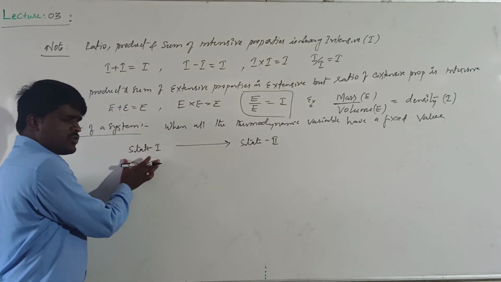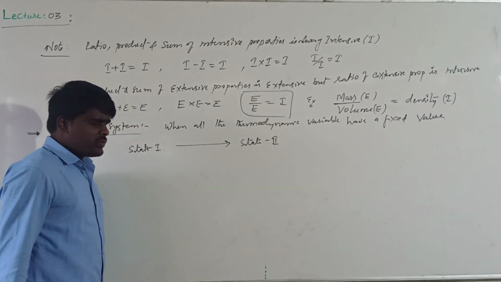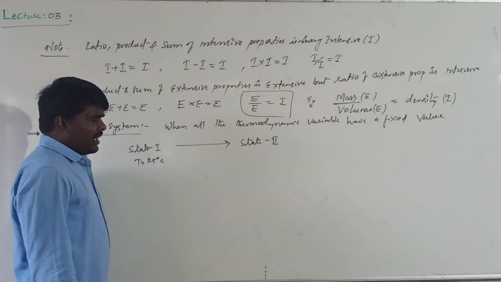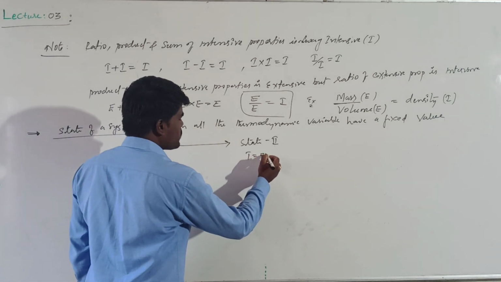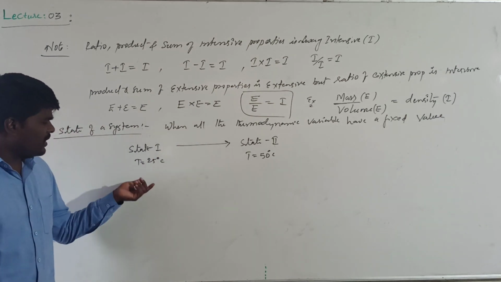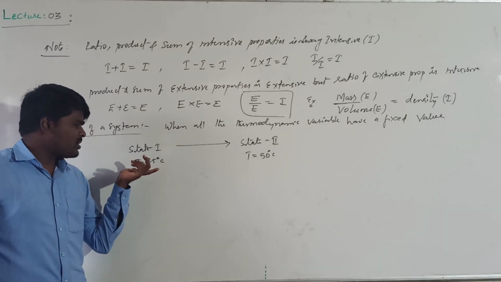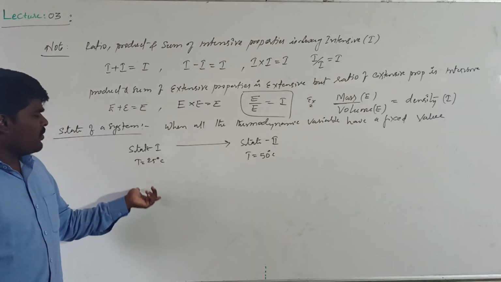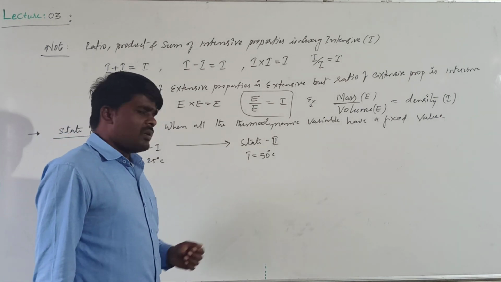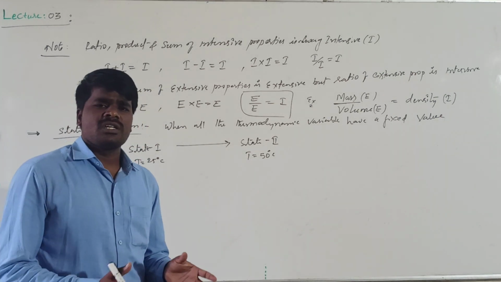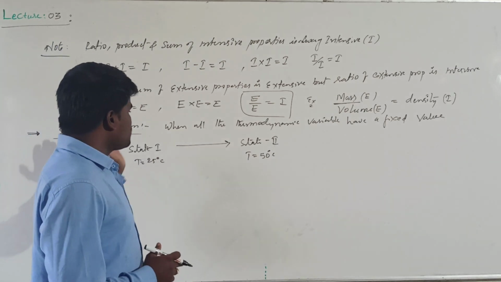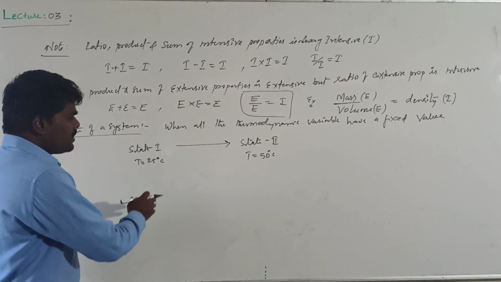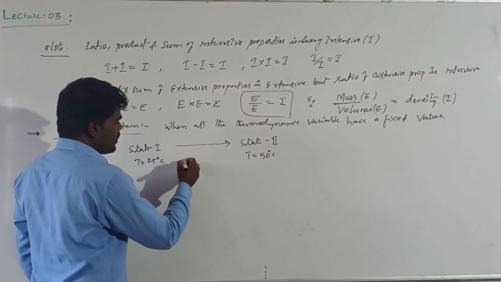If you are assuming an initial state, it will be a final state. Suppose I keep this system at 25 degrees centigrade. If I change the temperature to 50 degrees Celsius, it is at a certain value, certain mass and certain number of moles, and it is at 25 degrees Celsius. If I change any one of the properties, suppose I change the temperature or increase or decrease any variable, then any change in a thermodynamic variable will make changes in the state of the system. Now, this process associated with the change in the state of the system is called a thermodynamic operation.